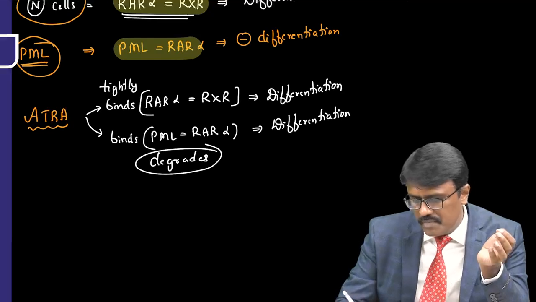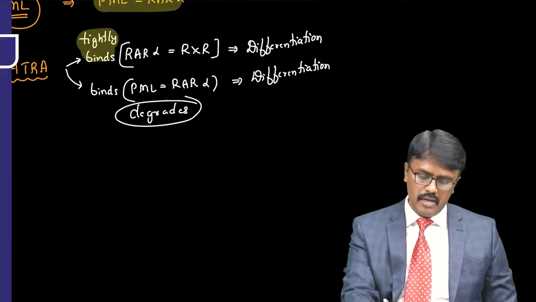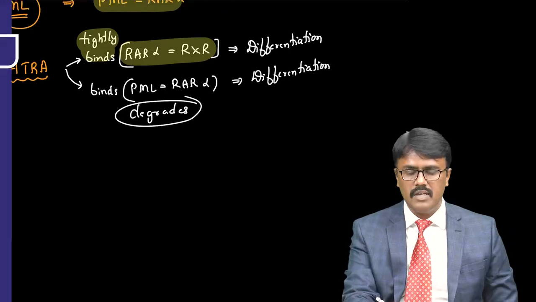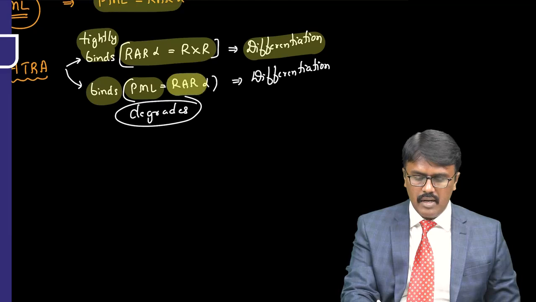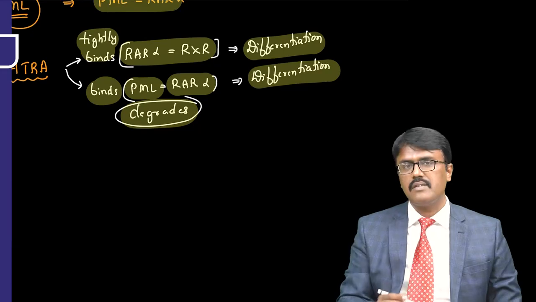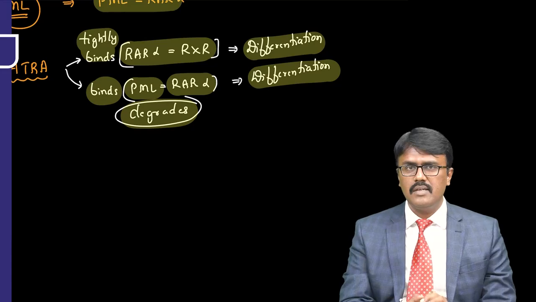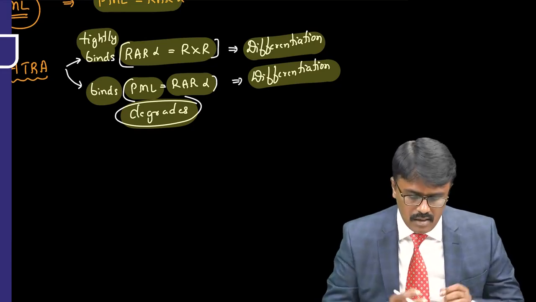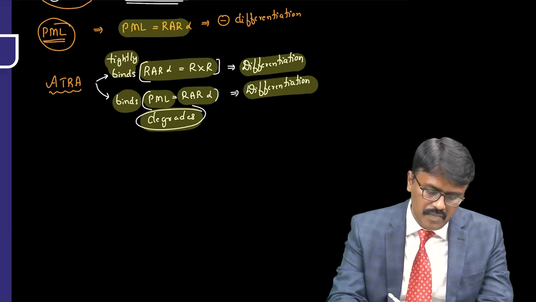So two important effects we see with ATRA. It tightly binds and it will proliferate this phase, so differentiation occurs, and it also binds to the PML-RAR, which is seen in cancers, and degrades them and allows the differentiation of cancer cells. So that's the reason it is called a differentiating agent, that is tretinoin, also called all-trans-retinoic acid. So the condition is called PML M3 stage.